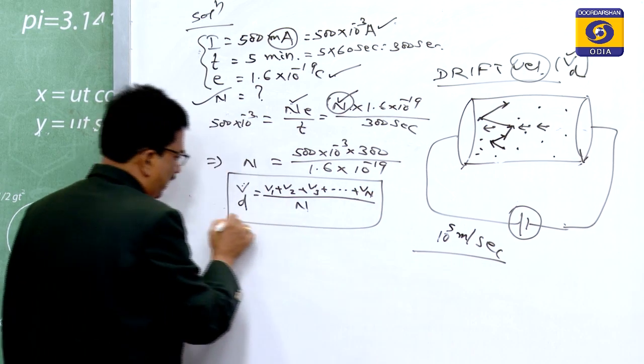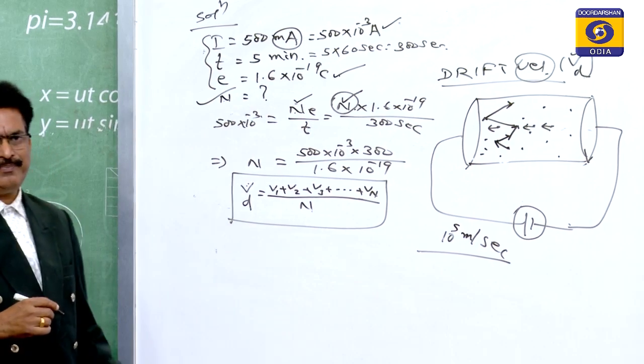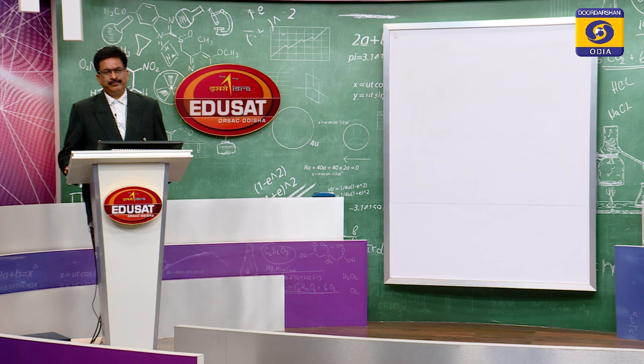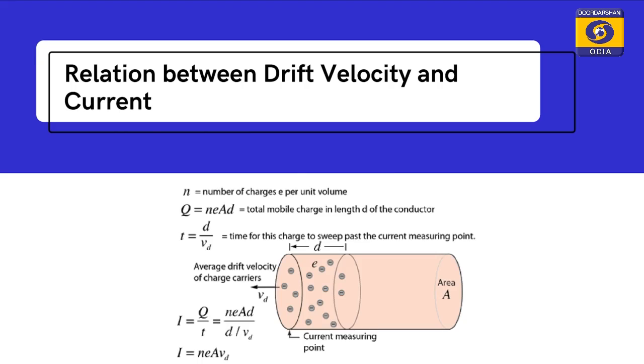As we discussed the definition of drift velocity and its mathematical expression, V is equal to V1 plus V2 plus V3 up to Vn by n, and now we have to calculate V1, V2, V3, V4.